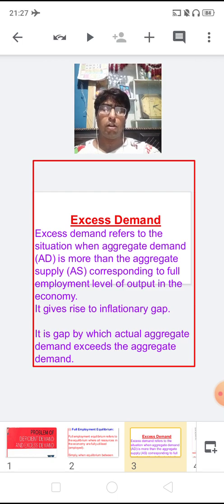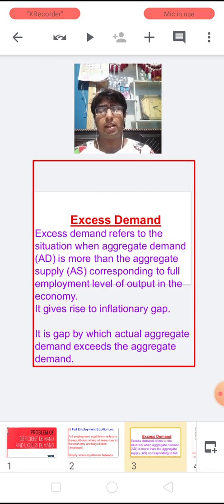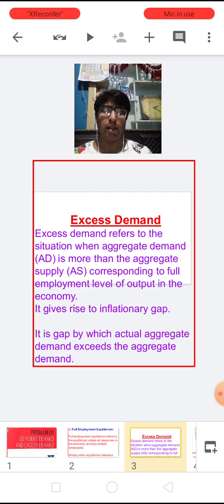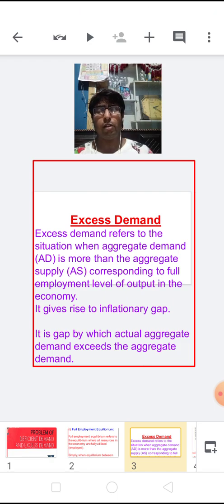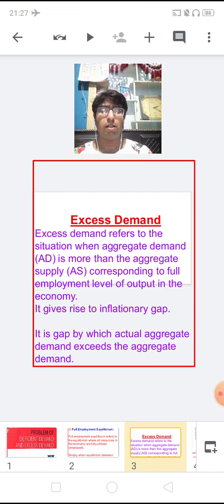It means that, as you all know, aggregate demand and aggregate supply are planned demand and supply. So in this, we have obviously planned that much demand is going to arise in the next coming time or in the next accounting year.